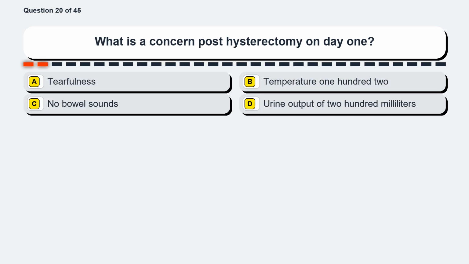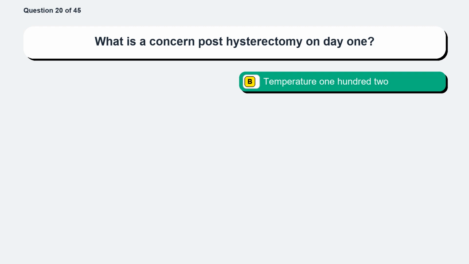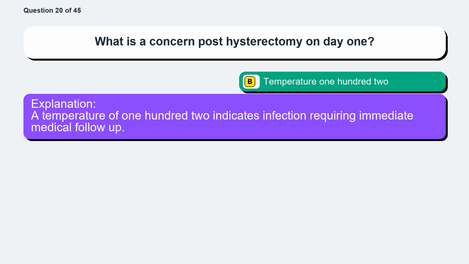Question 20. What is a concern post-hysterectomy on day 1? Option A, tearfulness. Option B, a temperature 102. Option C, no bowel sounds. Option D, urine output of 200 milliliters. The correct answer is option B, temperature 102. A temperature of 102 indicates infection requiring immediate medical follow-up.